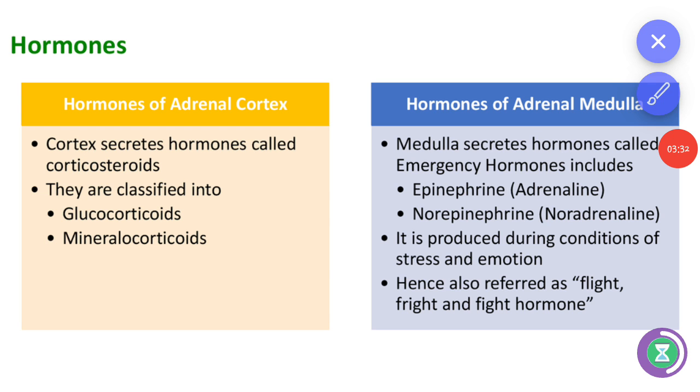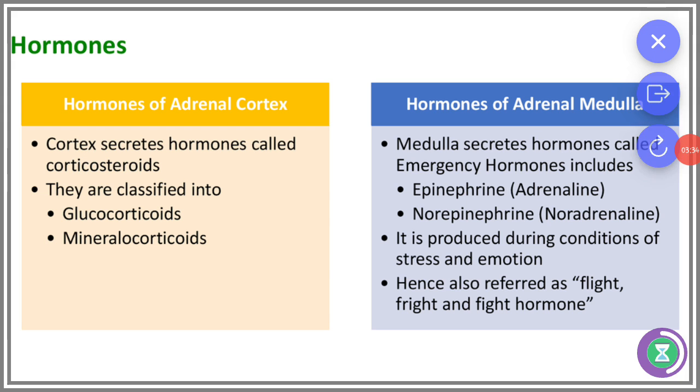Now, the hormones secreted by the adrenal gland. First, hormones of the adrenal cortex. The cortex secretes hormones called corticosteroids. They are classified into two types: glucocorticoids and mineralocorticoids. Hormones of the adrenal medulla.